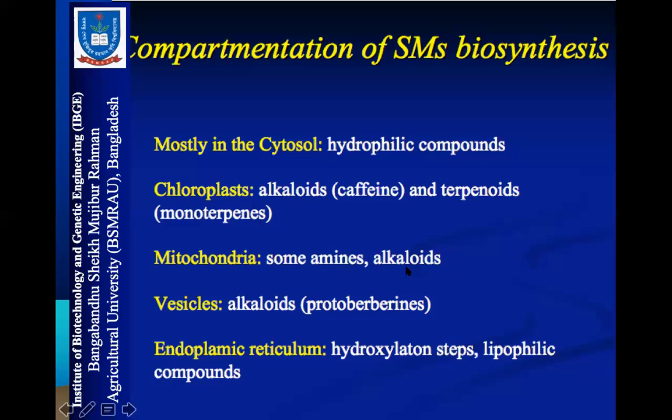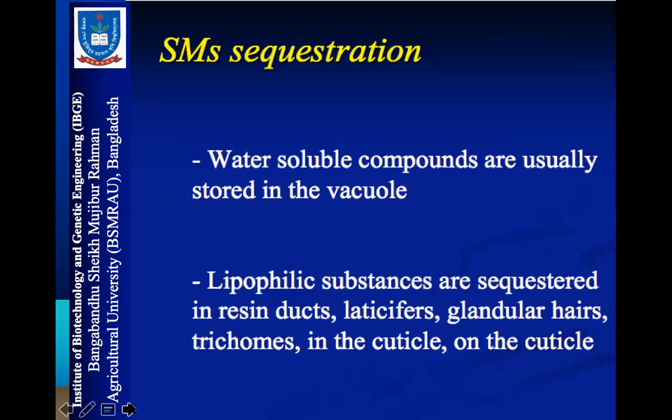And some amines and alkaloids are also stored in mitochondria, and some alkaloids are also stored in vesicles. That means alkaloids are stored in chloroplast, mitochondria, vesicles. And the endoplasmic reticulum also stores hydroxylation step products, lipophilic compounds, and some other compounds.